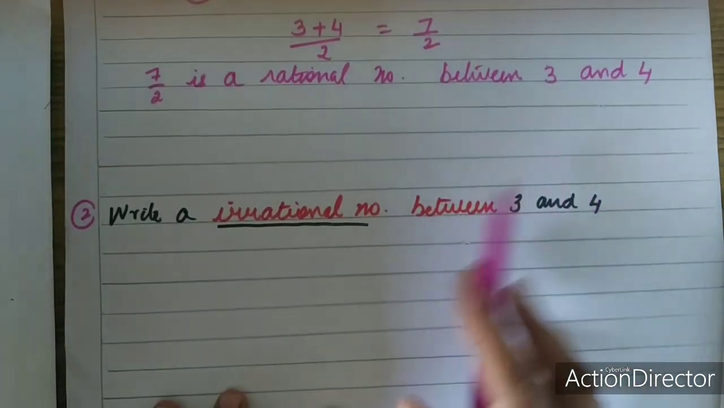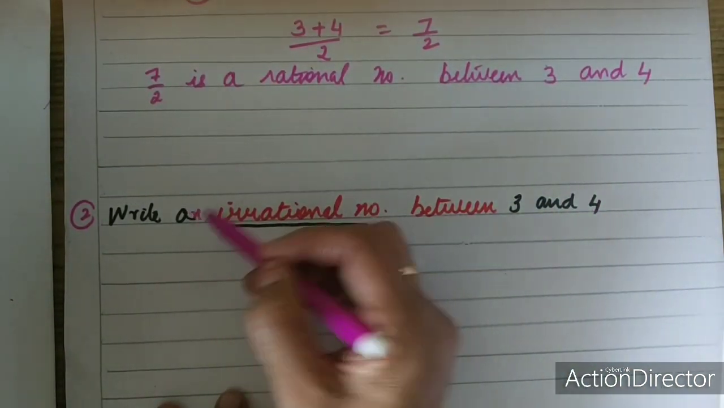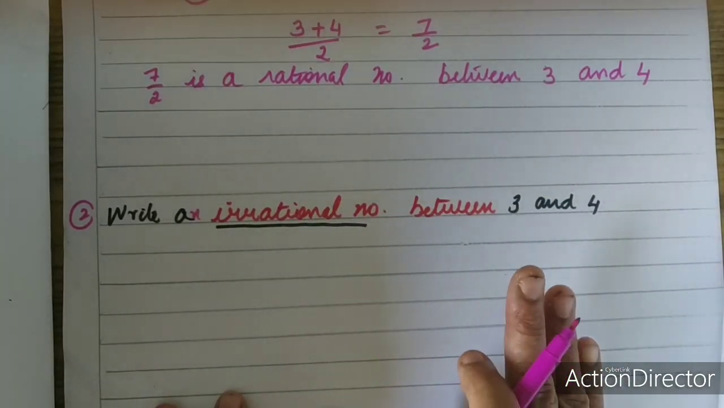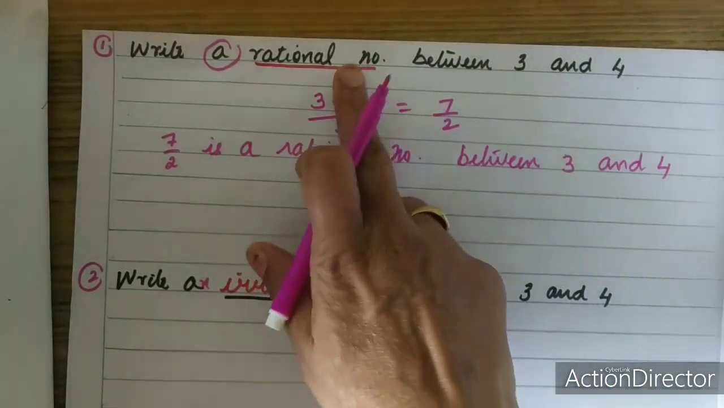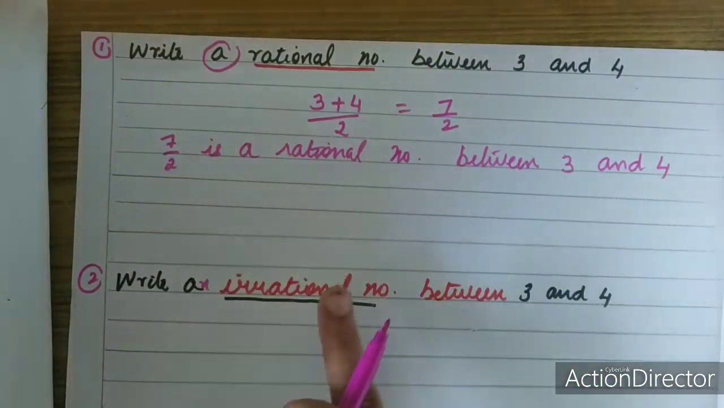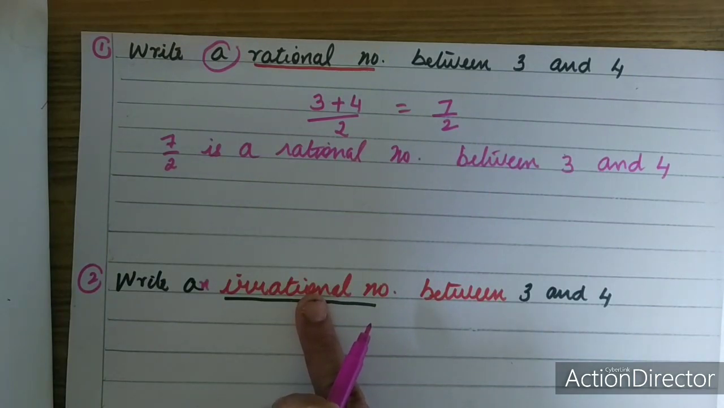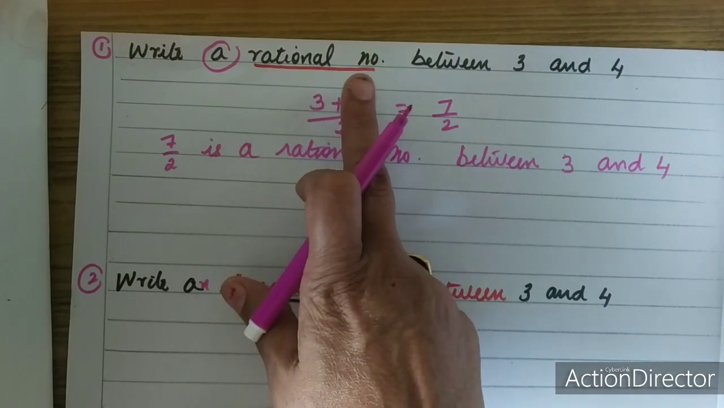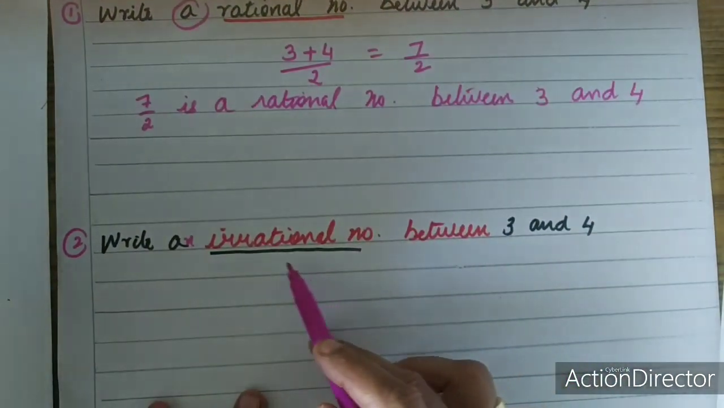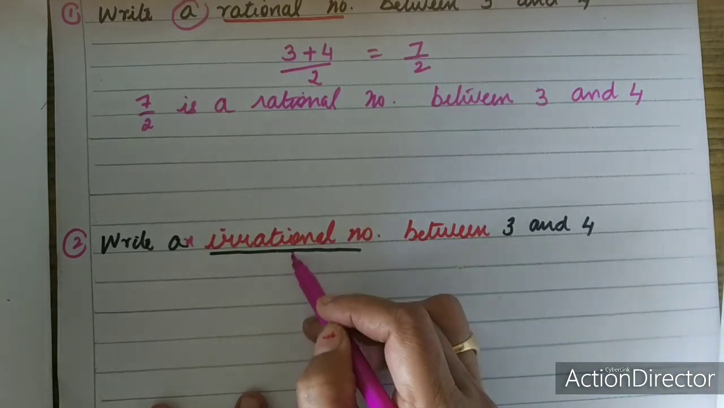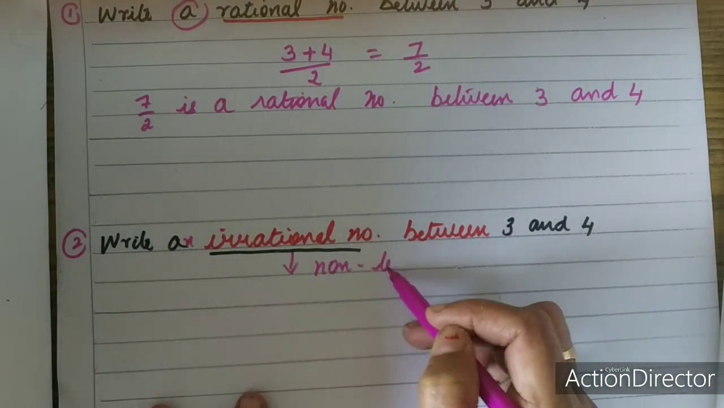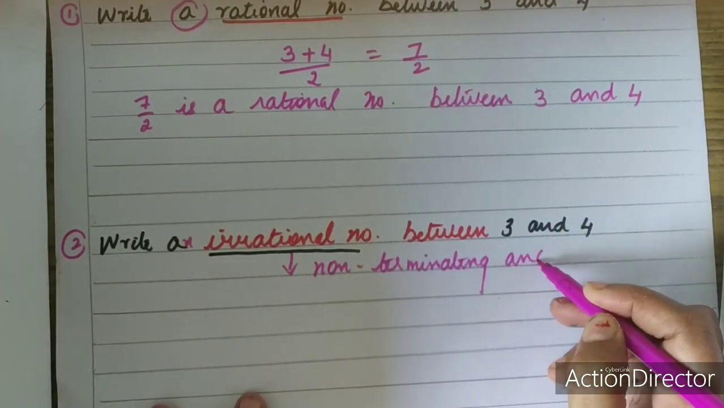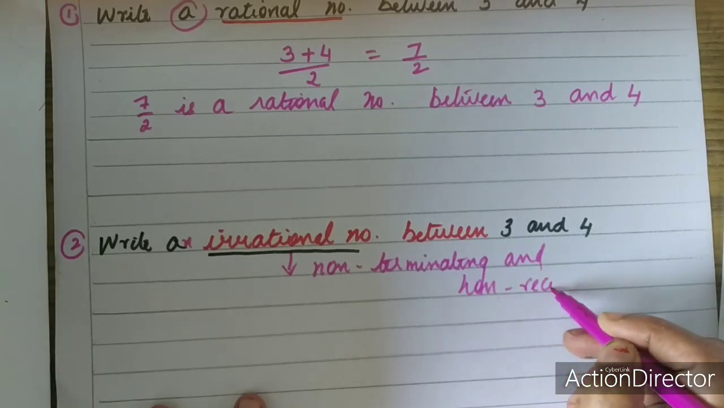Now, read the question. Write an irrational number. Irrational number means which is non-terminating and non-recurring. In the exam, you should read the question carefully whether it is a rational number or irrational number. Rational numbers are either terminating, first case, otherwise non-terminating and recurring. Whereas irrational numbers are non-terminating and non-recurring. You should remember this definition always. This is very important.